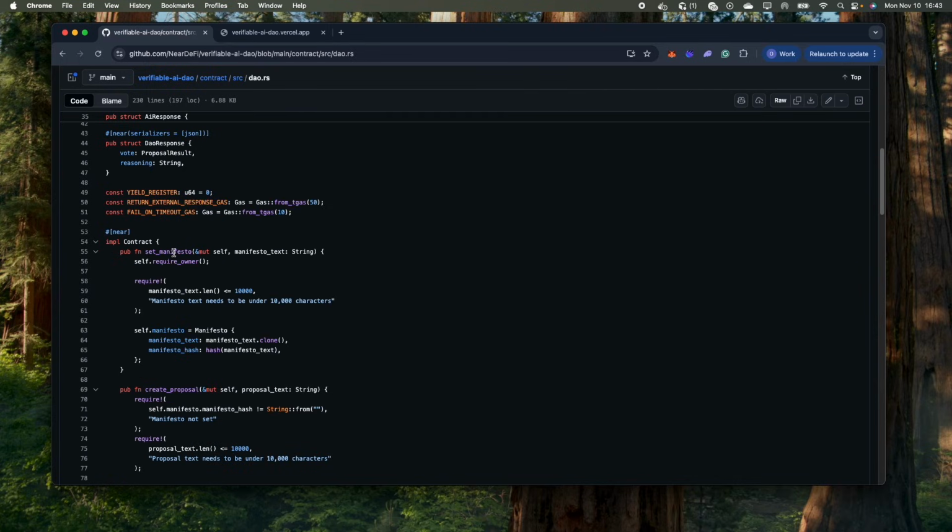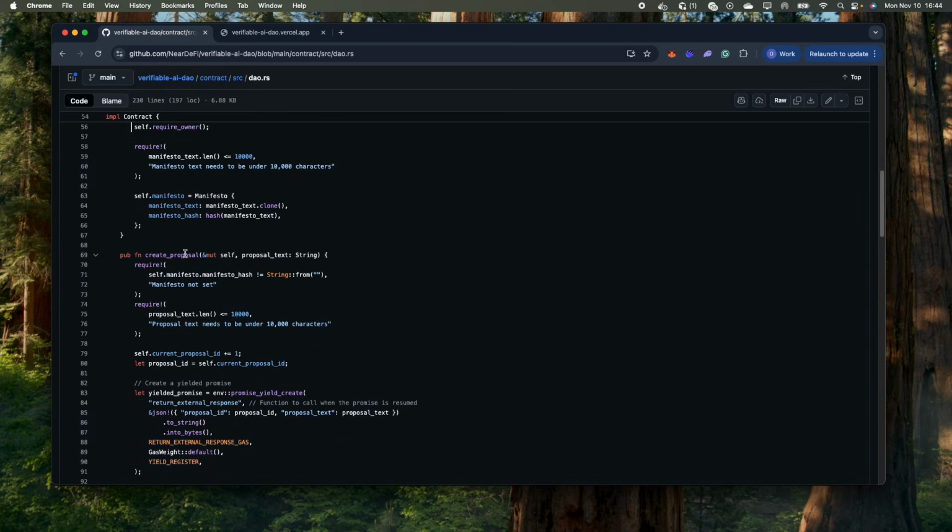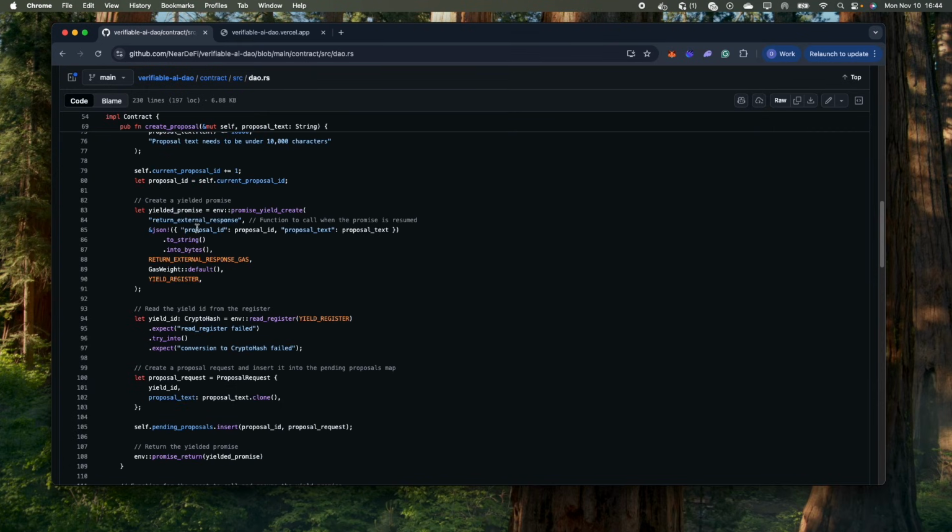The first function up here is the set manifesto function. This allows an owner, and only the owner, to set the manifesto text in the contract. So that was like, it will only approve gaming proposals, for example. And the owner will usually be like a multi-sig contract. So the main logic here is in the create proposal function. The main thing it does is it creates a yielded promise.